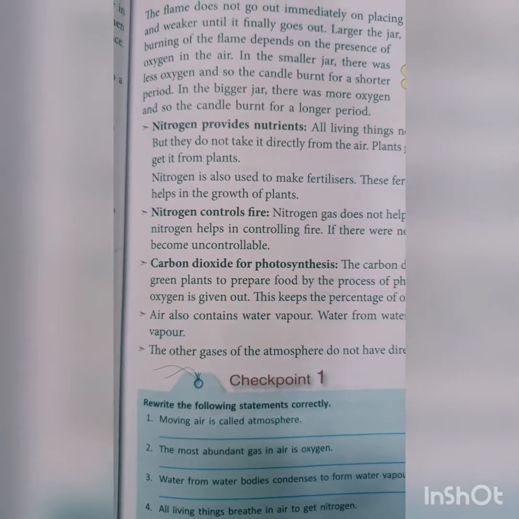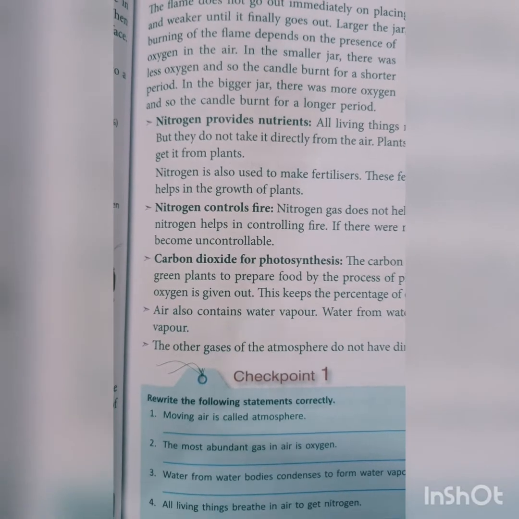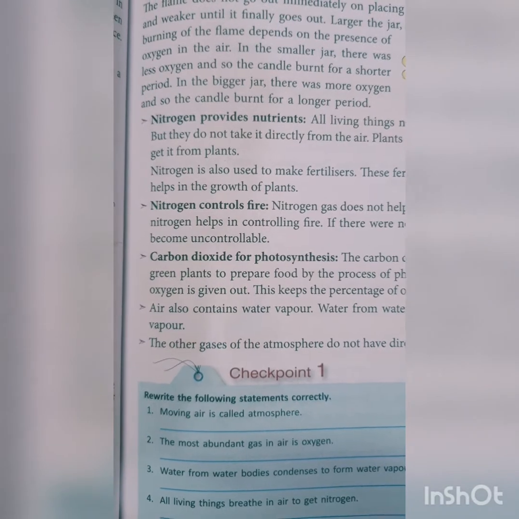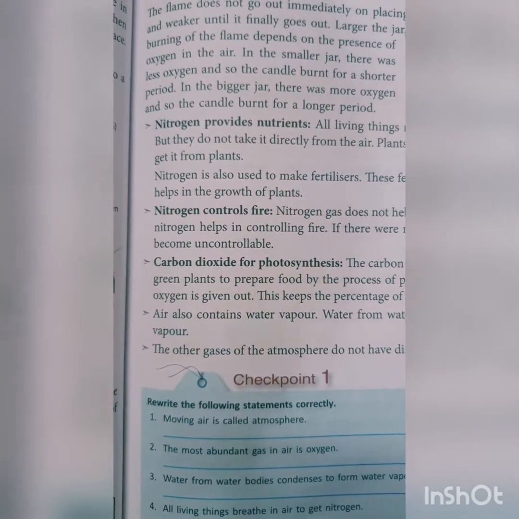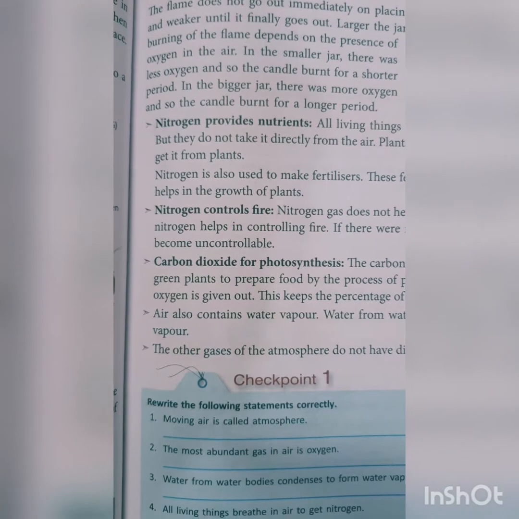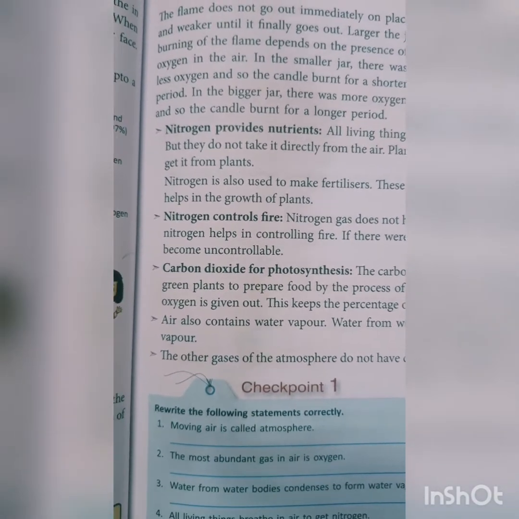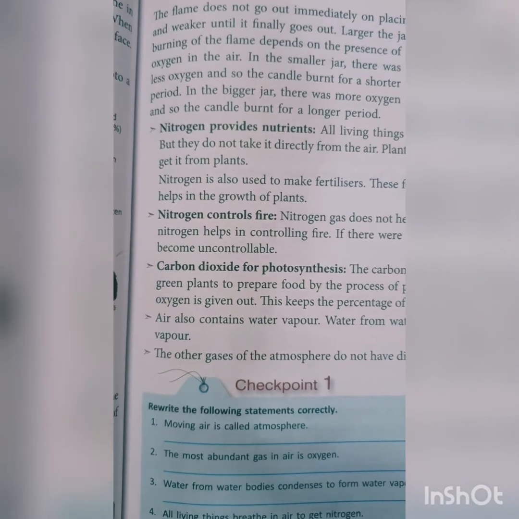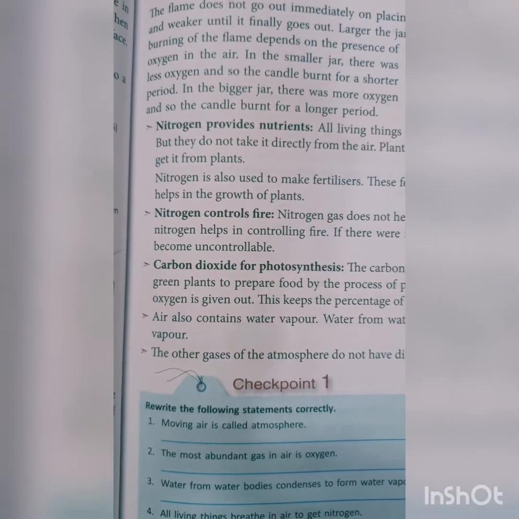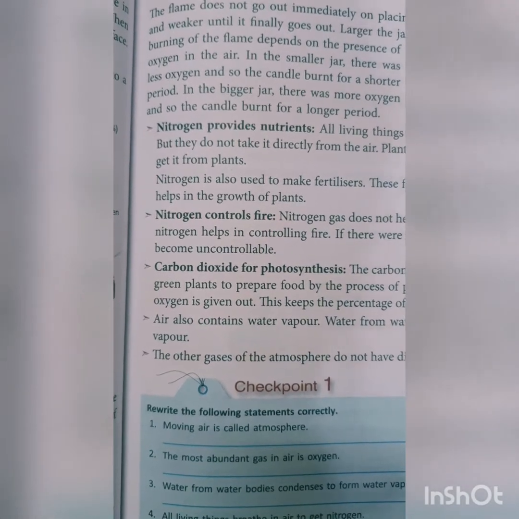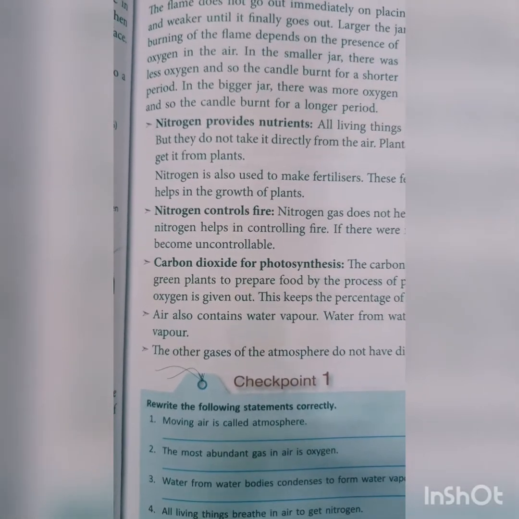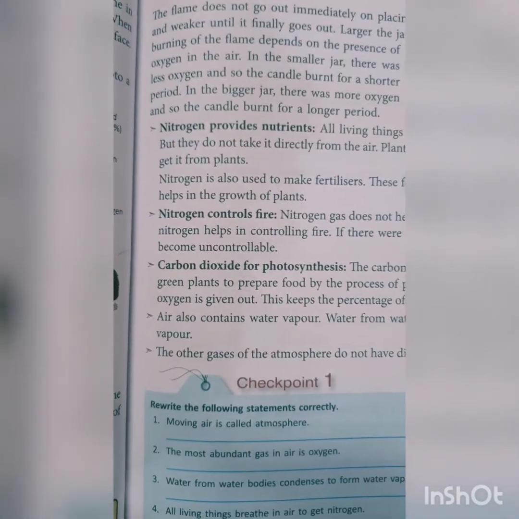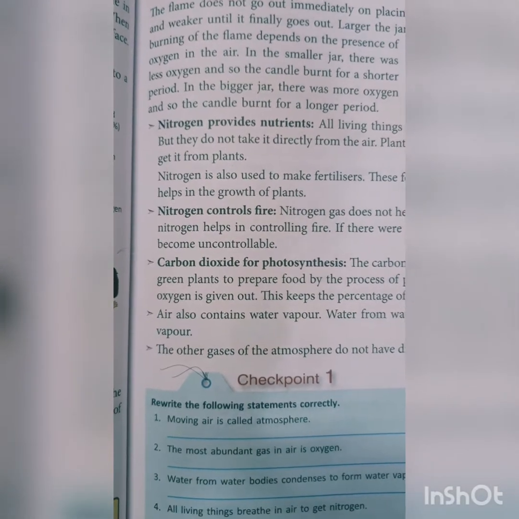Besides this, nitrogen is also used to control fire. Nitrogen gas does not help or support burning. In fact, nitrogen helps in controlling fire. If there were no nitrogen, even small fires would become uncontrollable. As you read in this chapter, oxygen is necessary for burning, and the nitrogen that is also present in the air helps to control the fire.